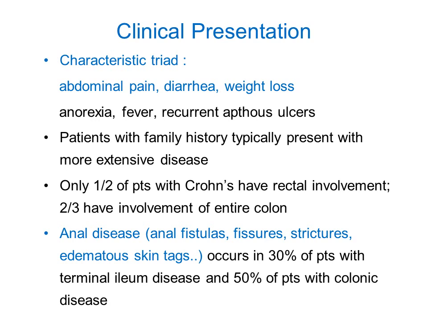Okay, so it is the rectum which is involved in ulcerative colitis, but anal fistulas or fissures or ulcers are seen with the Crohn's disease. So this anal involvement is commonly seen in patients with terminal ileal disease in 30% of the patients and 50% of the patients with colonic disease.